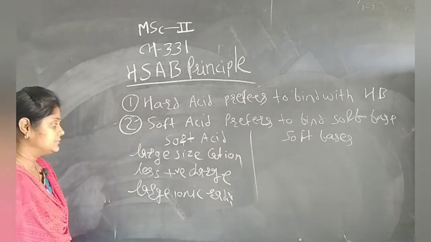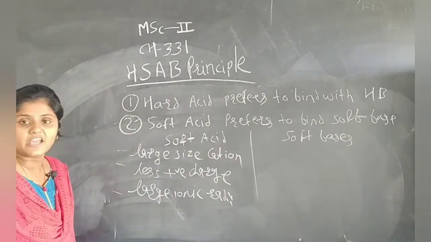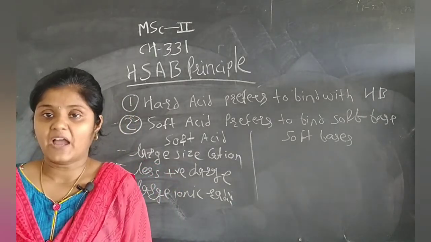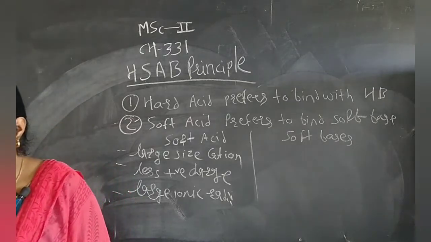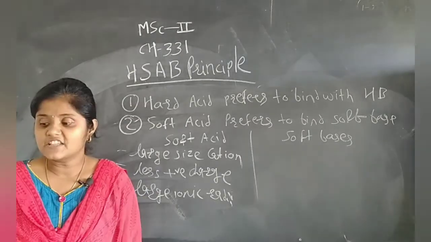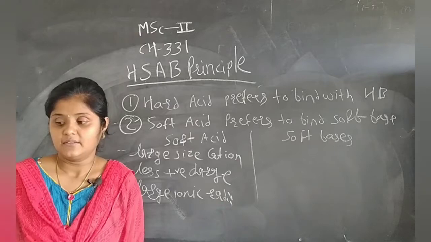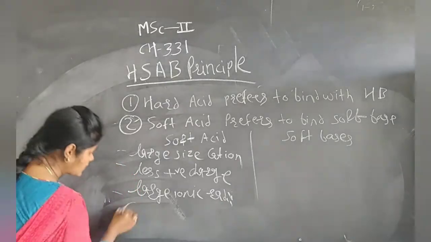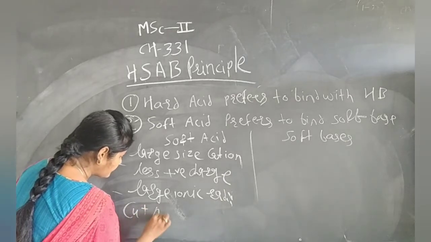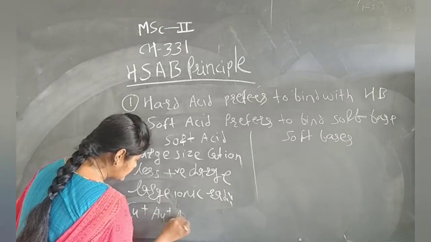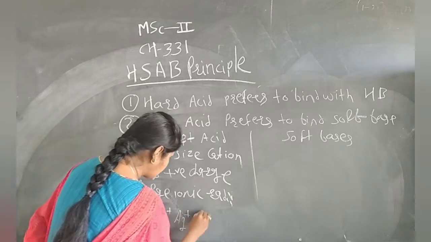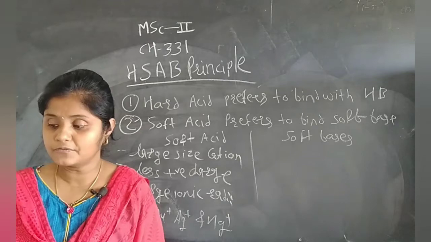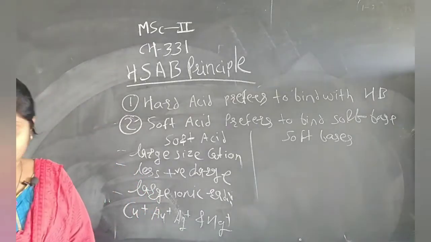The examples of the soft acids are what? I+, and the soft acids are Cu+ ion, then Ag+ ion, Au+, and Hg2+ ion. Cu+, Au+, Ag+ are examples of the soft acids.